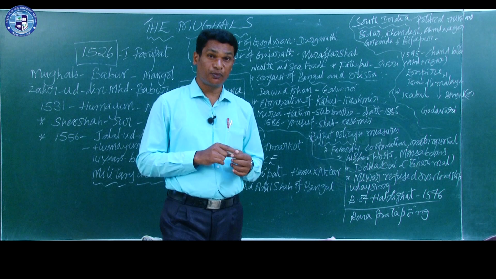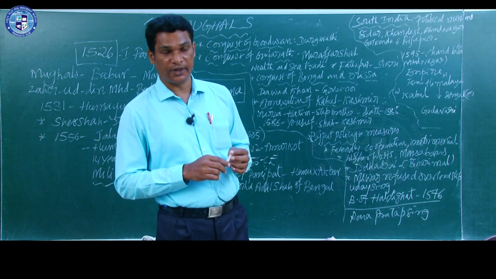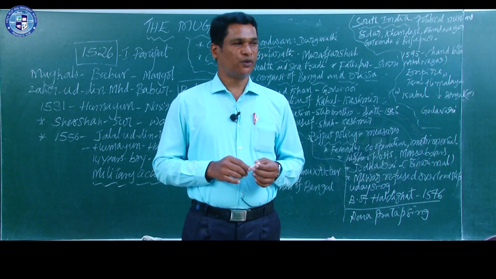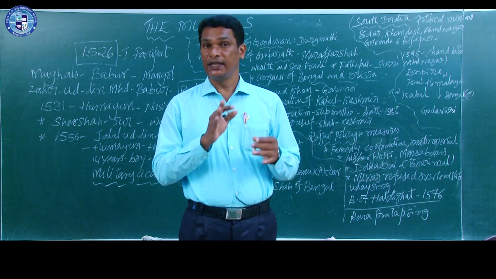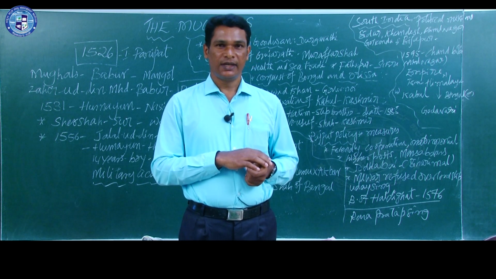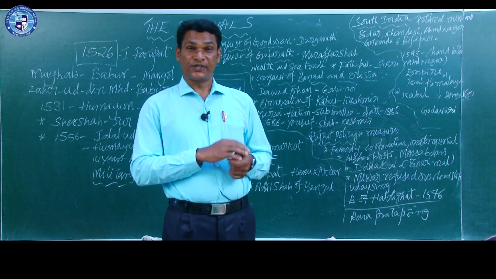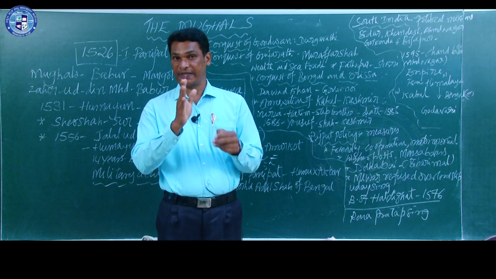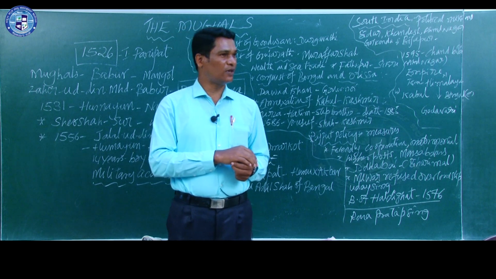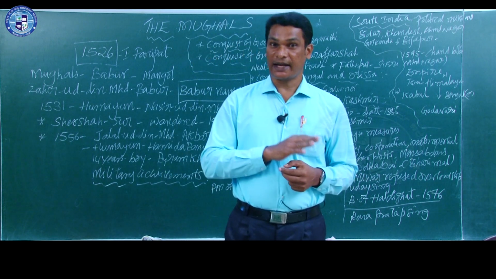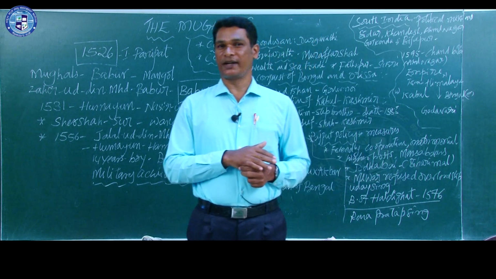You know, Rajputs were very powerful rulers during that time. They were great warriors, and it was not so easy to defeat Rajputs. That is why, instead of wars, Akbar used his diplomatic skills. That's what we call war tactics. What is it? He used his war tactic.